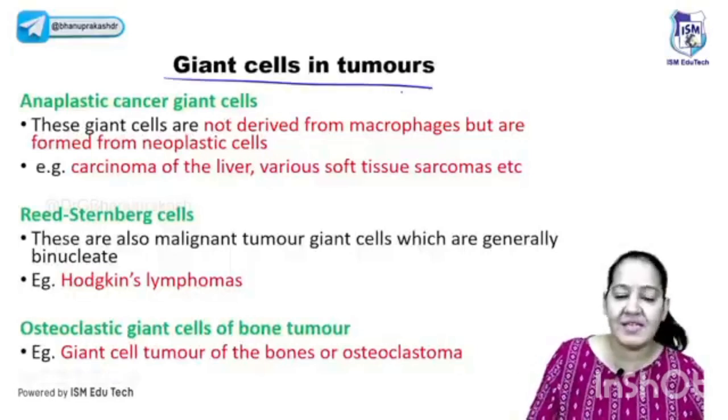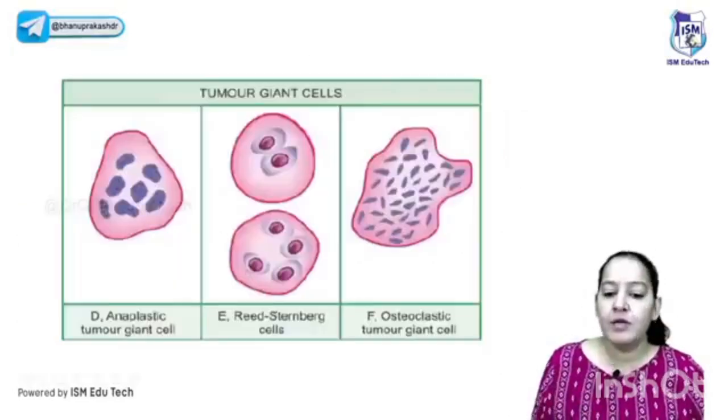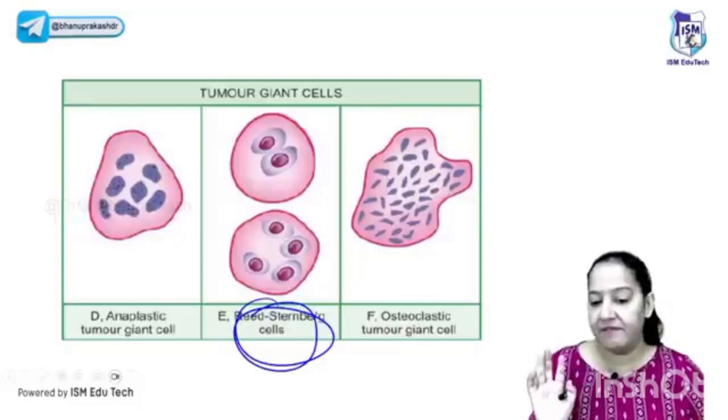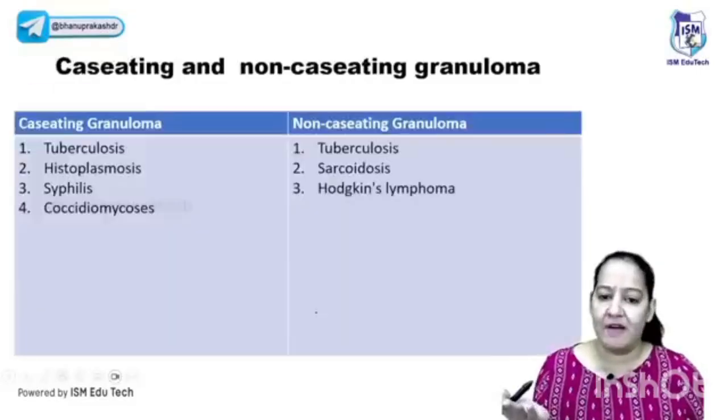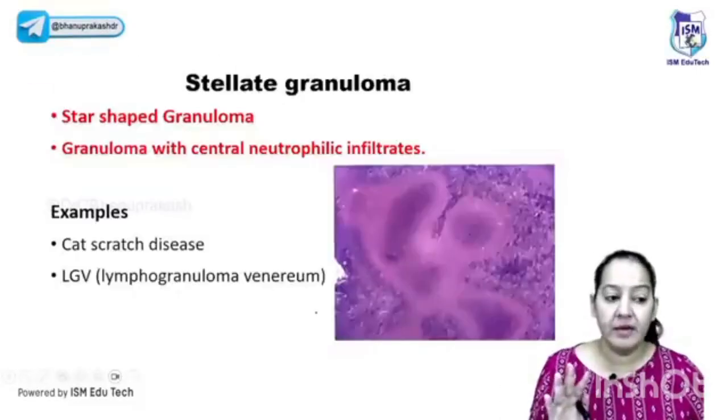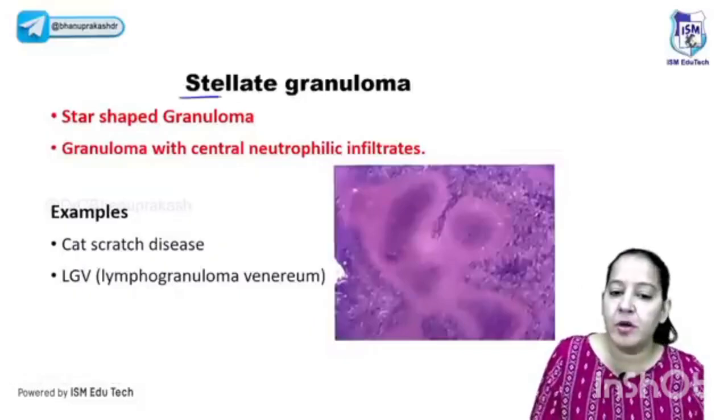The last type of the giant cells, sometimes in tumors they are present but not important at your level. You know, read Sternberg cell. You know, in Hodgkin's lymphoma today only I will teach you. It is a type of giant cell, and other tumors also have that. So we are done with the various types of the giant cells. Now there is a special type of granuloma known as stellate granuloma.